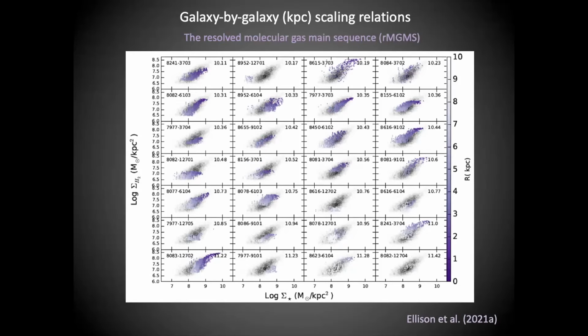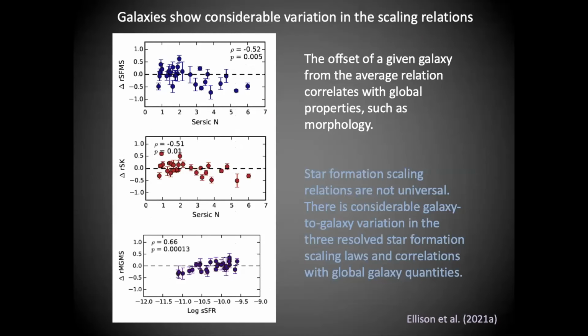And so we can try to look at how the normalization of these different scaling relations might depend on some global galaxy properties. And so we found a number of possible correlations and anti-correlations. I'm just showing a few here. So for example, we found that both the star-forming main sequence and the resolved Schmidt-Kennicutt relation, their normalization relative to average, which is what's plotted on the y-axis, seems to anti-correlate with the morphology of the galaxy. And the molecular gas main sequence has a correlation with the global specific star formation rate in the galaxy.